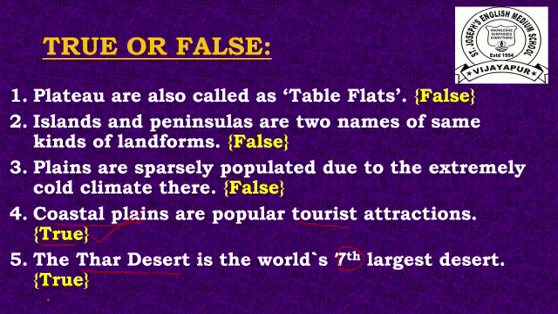The answer is true. So children, read the true or false properly, and if the answer is false, think what is the correct answer.